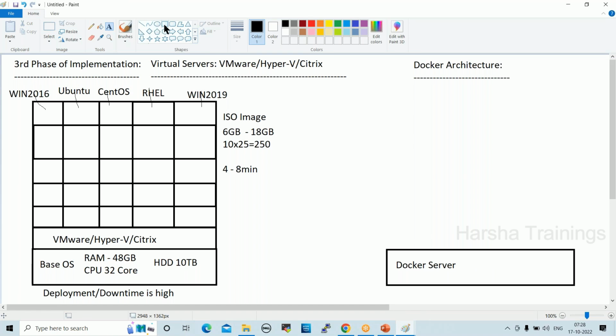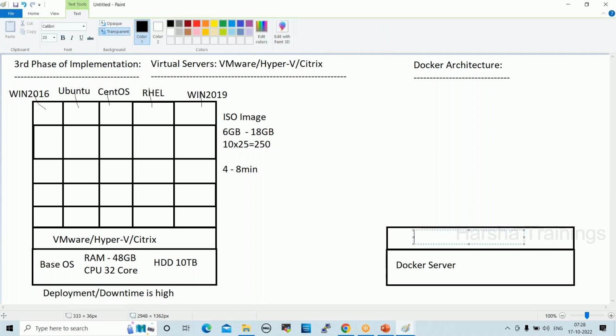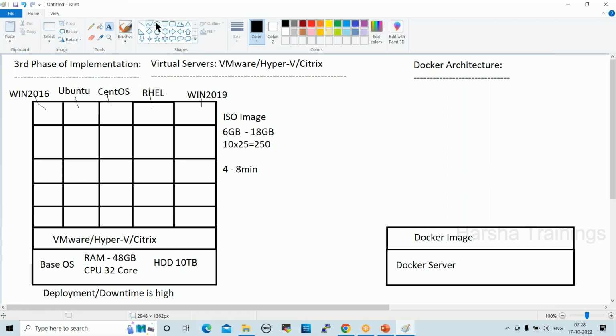On top of this, we can deploy one package, which is a Docker image. This Docker image will allow you to run containers, right? So what is a container?